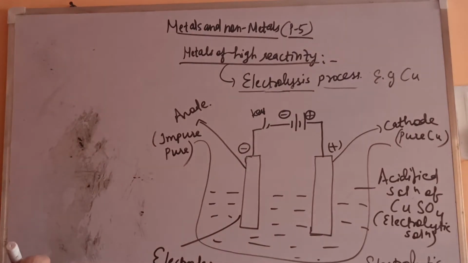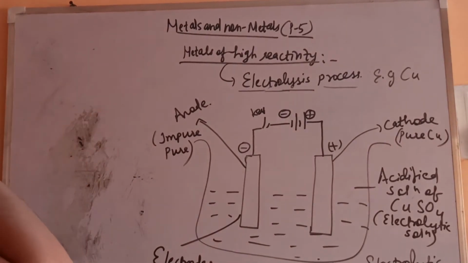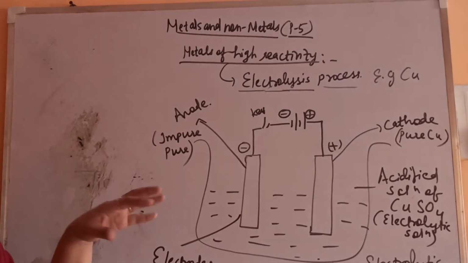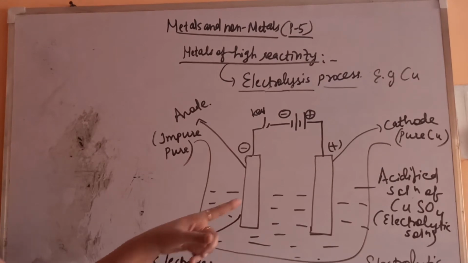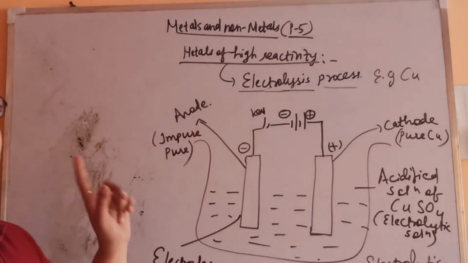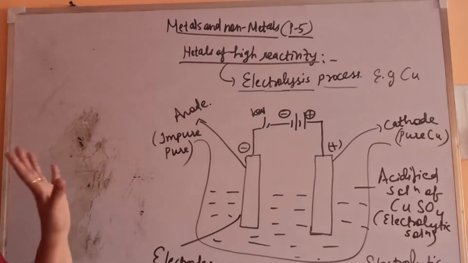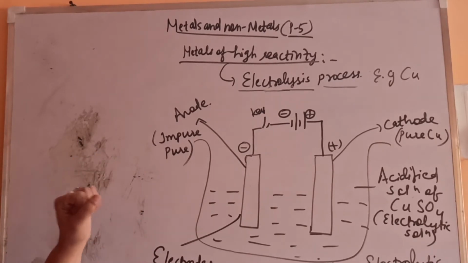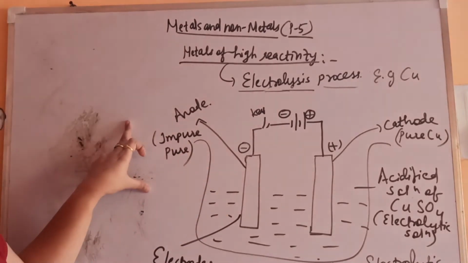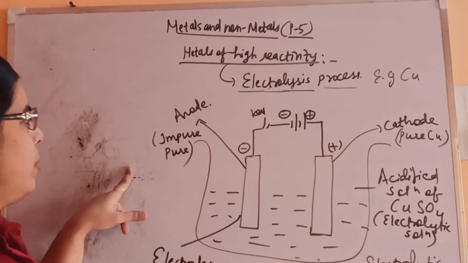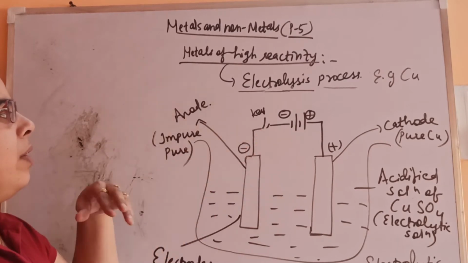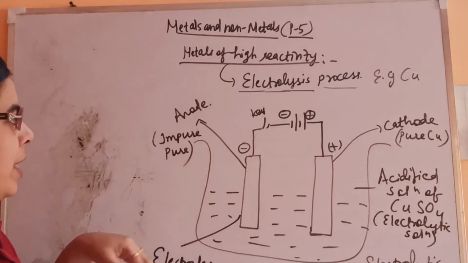Now what will happen in the electrolysis process? This is the whole scenario: the tank or vessel in which it is carried out is known as the electrolytic tank. Then an electrolyte is required, that is the acidified solution of copper sulfate. But you have to take only that electrolyte of which the metal is made. So we are taking the anode of copper, and copper needs to be purified, made pure from the impure one. So impure copper is taken at the anode so that it becomes pure, and at the cathode we have taken pure copper. Now let's see what will happen.